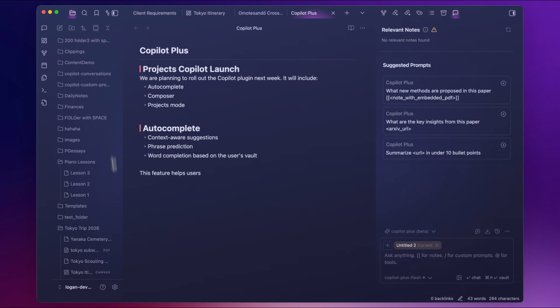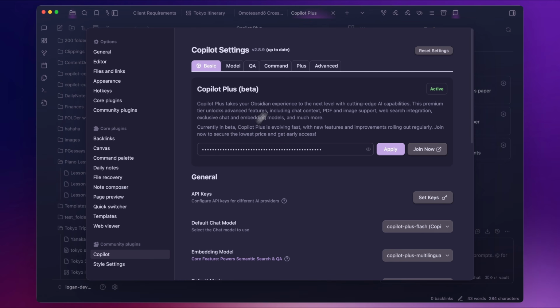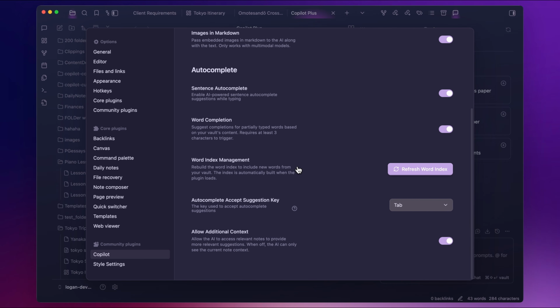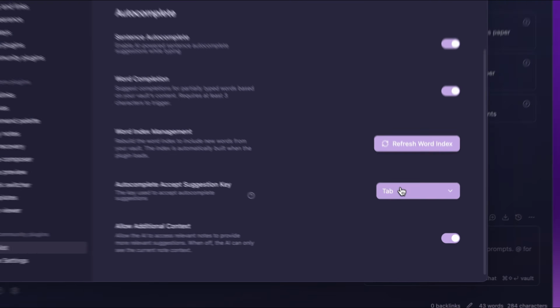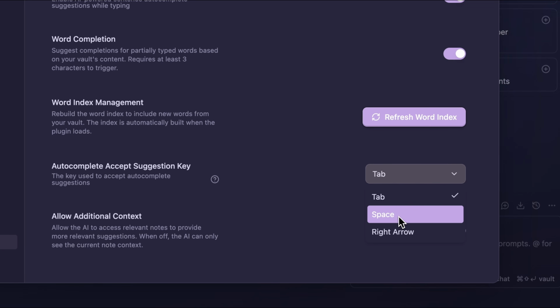Finally, let me show you how Autocomplete works. We have this new tab in Copilot settings called Plus, and you can find all the autocomplete related settings. There are two separate toggles for sentence and word autocomplete. The word autocomplete is powered by this word index, and you can refresh it here, or it gets updated automatically at plugin start. You can also choose your key for autocomplete, from Tab, Space to Right Arrow.